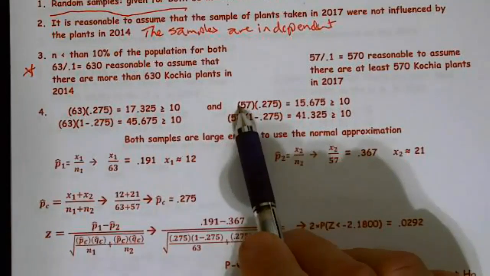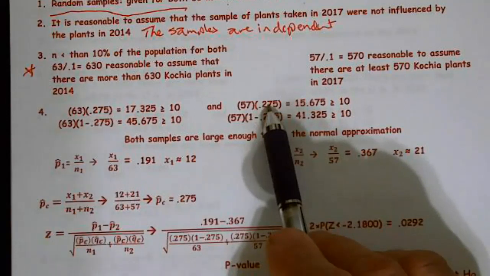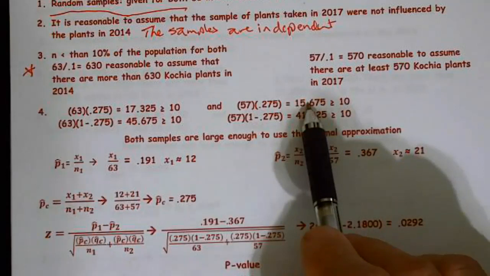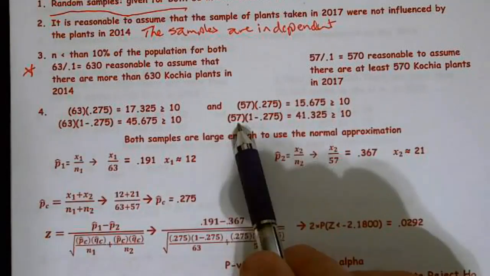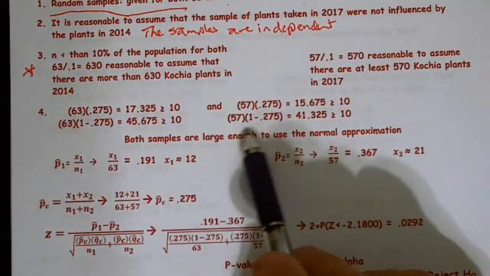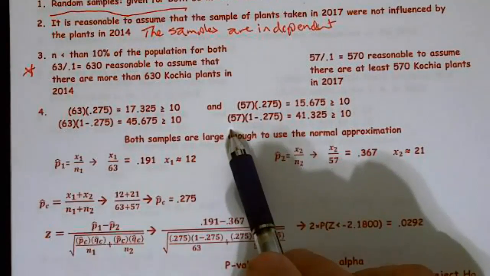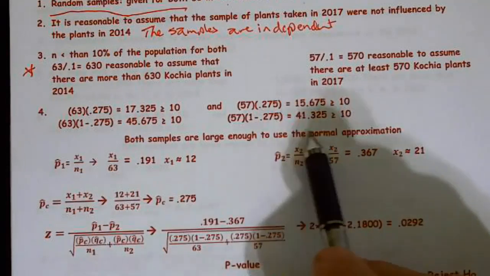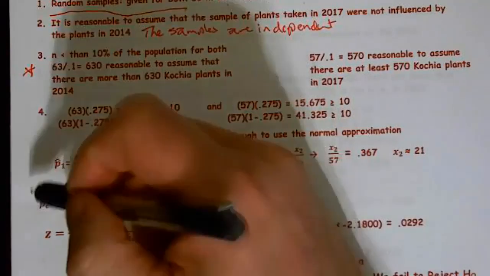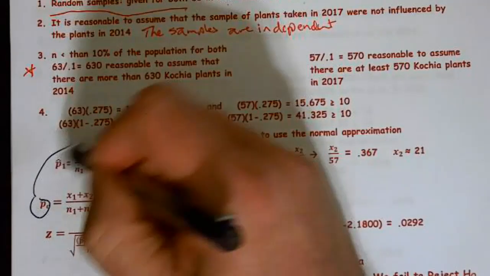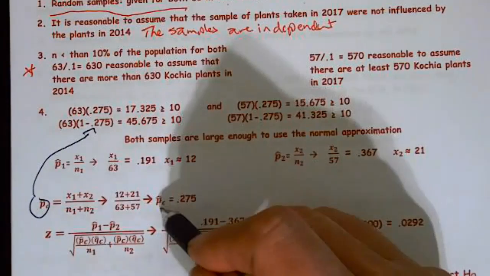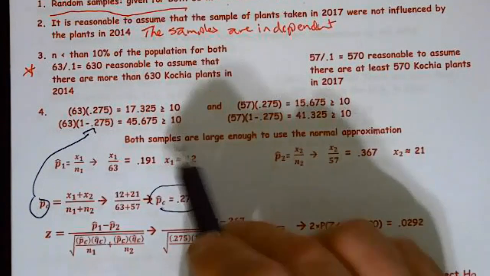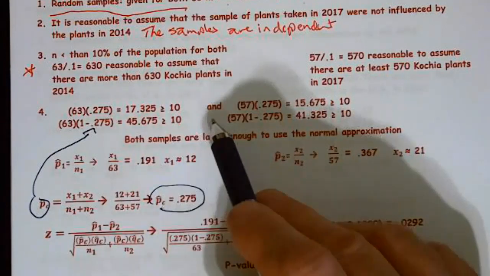Then n1 times p hat c gives me 15.675, and the same thing for n2 times q hat c equals 0.415. Once again, I have to calculate p hat c to use up there.